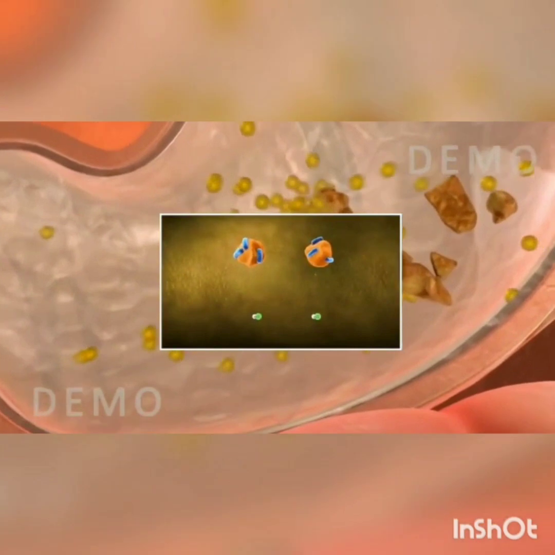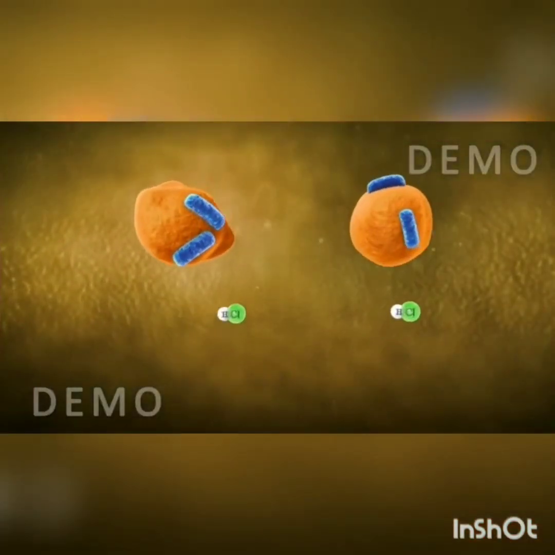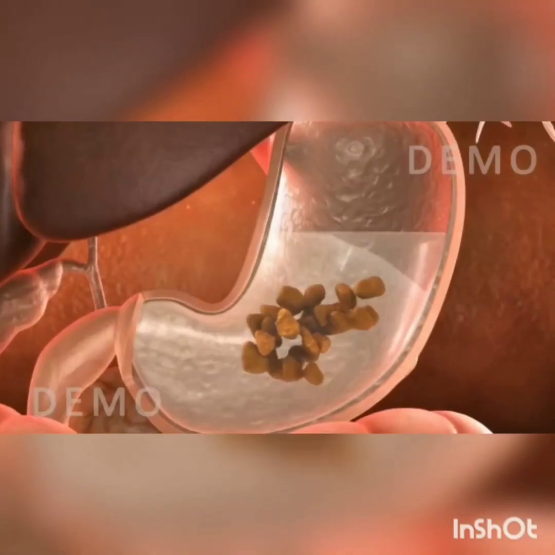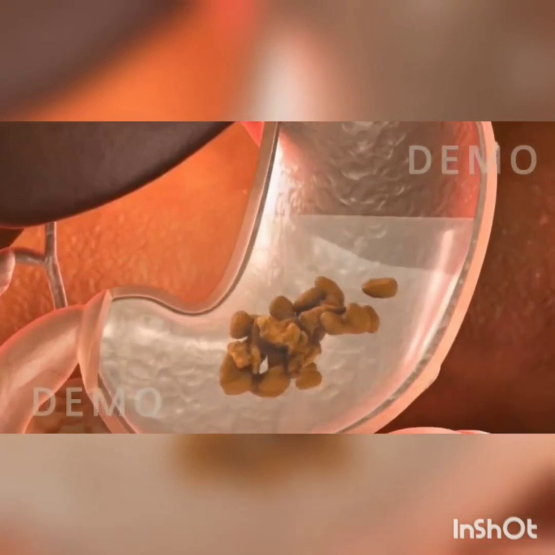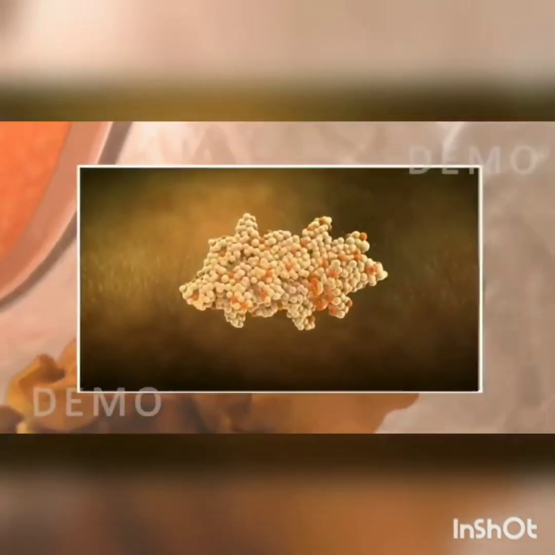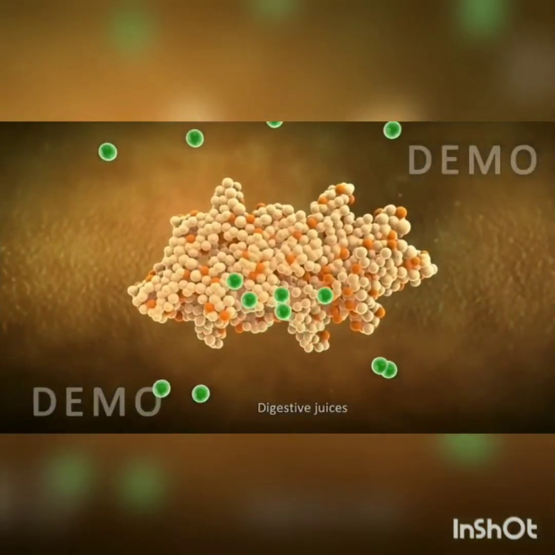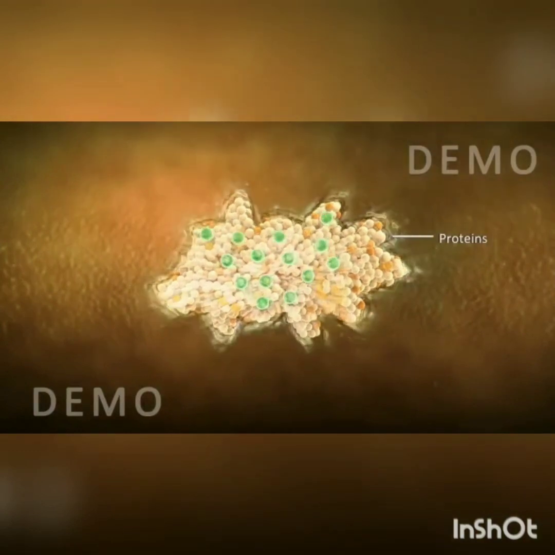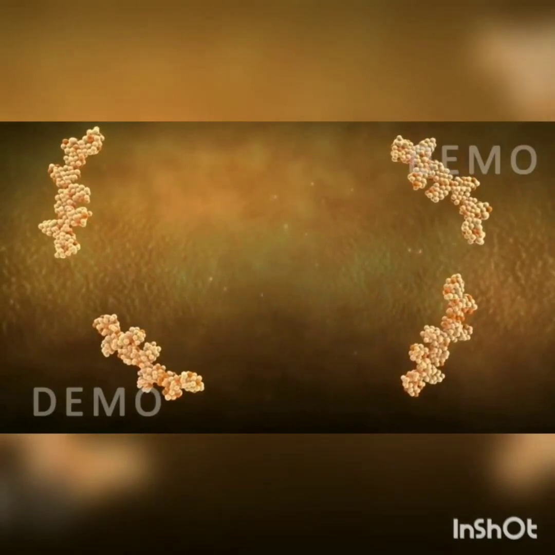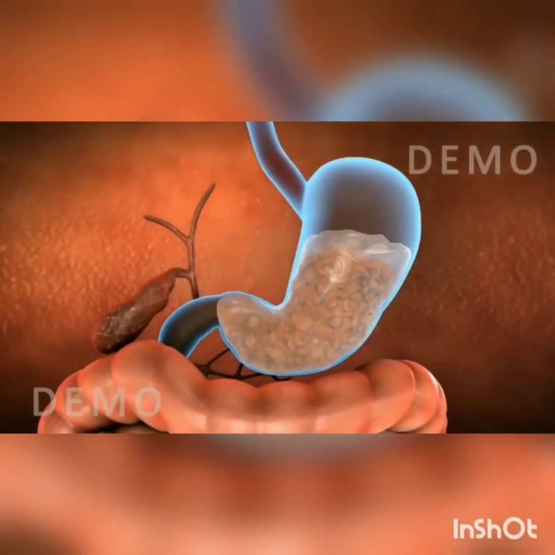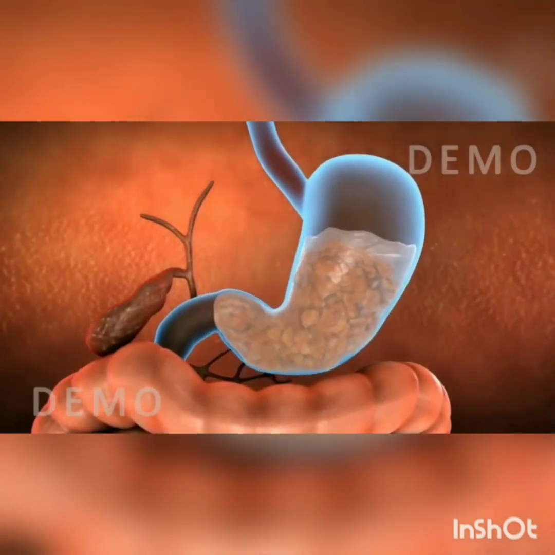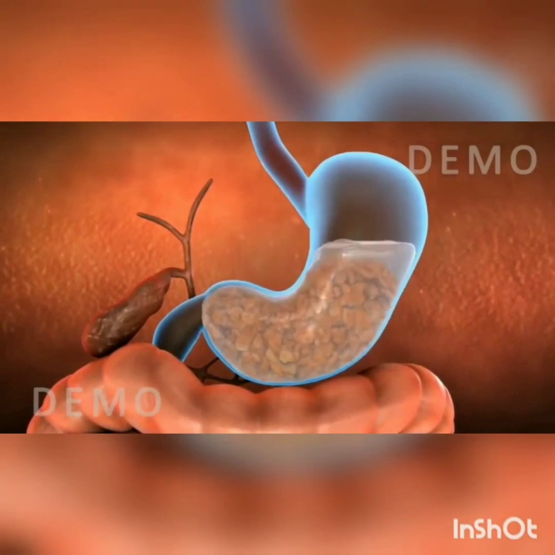Hydrochloric acid kills the bacteria present in our food. And digestive juices contain enzymes like pepsin. Pepsin helps in breaking down of proteins into their simpler form, that is amino acids. Moreover, the muscular walls of our stomach, by their movement, help in further churning of food.